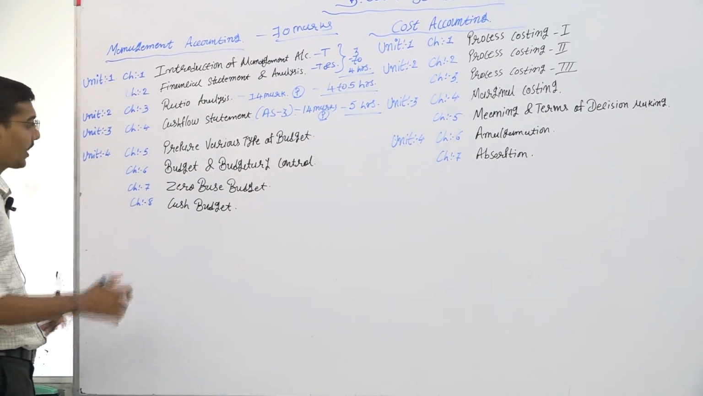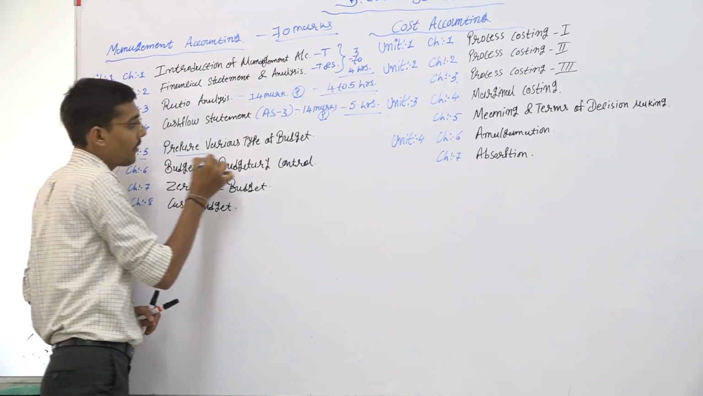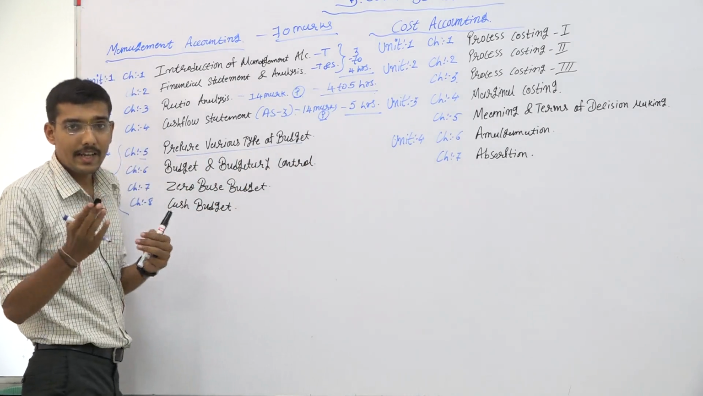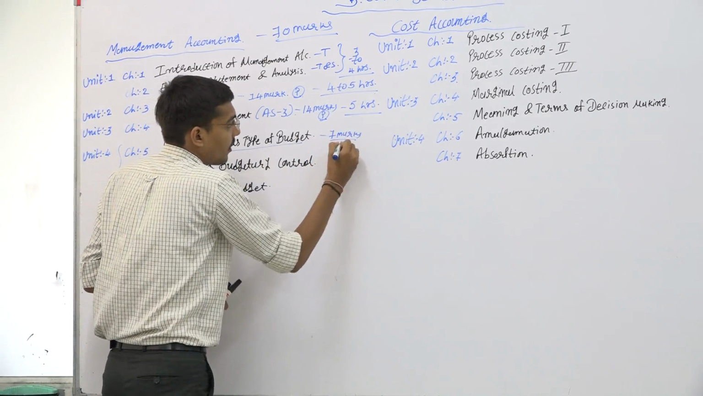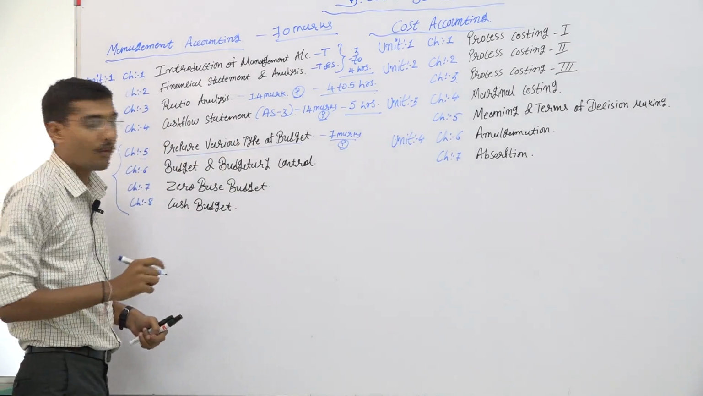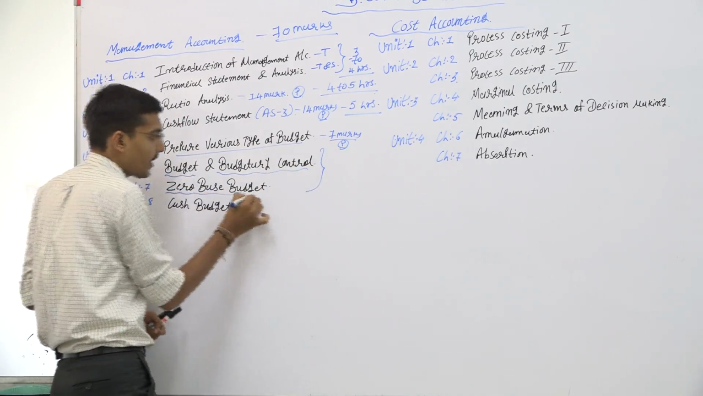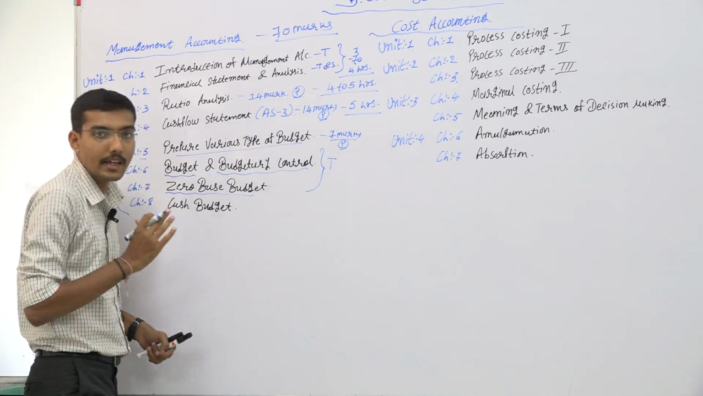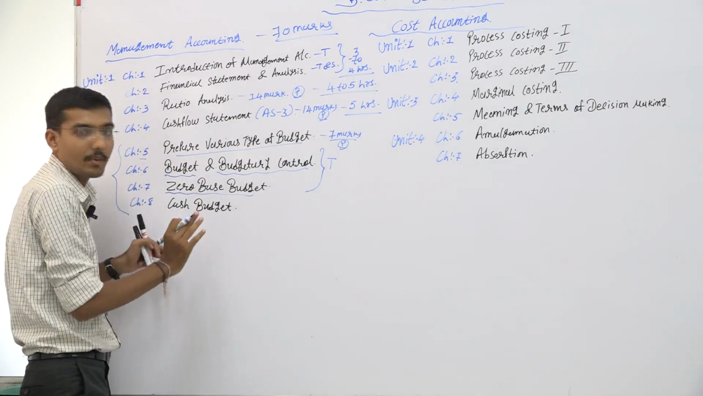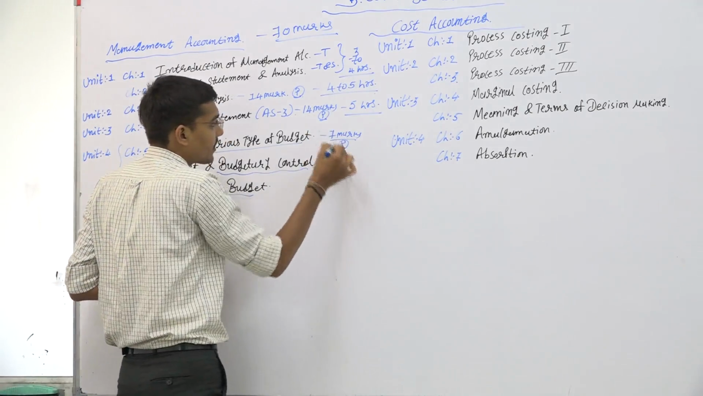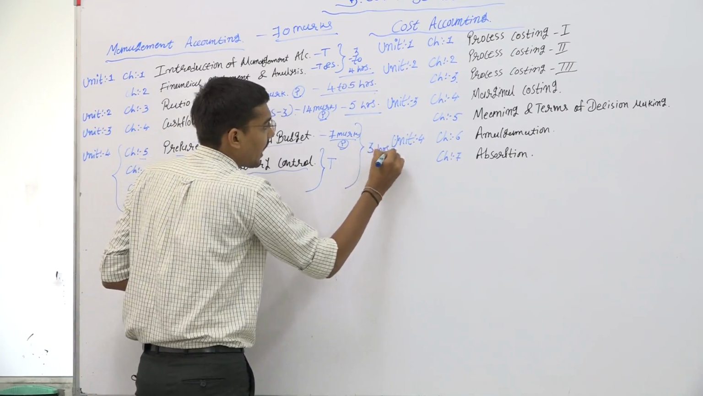Now unit number 4 contains 4 chapters. First, chapter number 5, prepare various types of budget. It is a theory as well as practical chapter. It contains a maximum 7 mark question if they ask in a practical form. The other 2 chapters, budget and budgetary control and zero based budget, are totally theory based, so there are no chances of practical questions. For these 3 chapters, it will take maximum 3 hours.